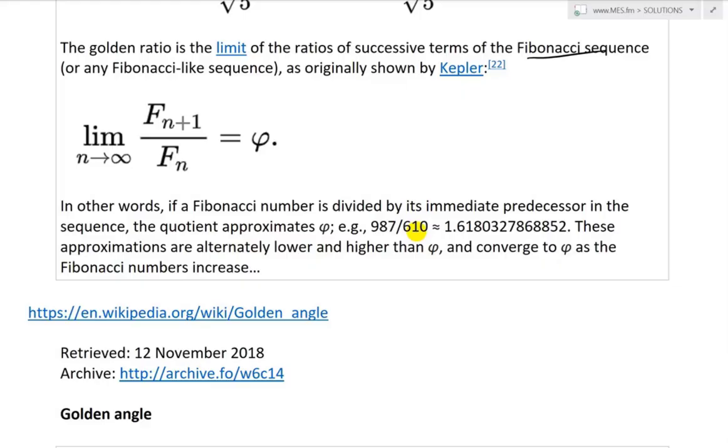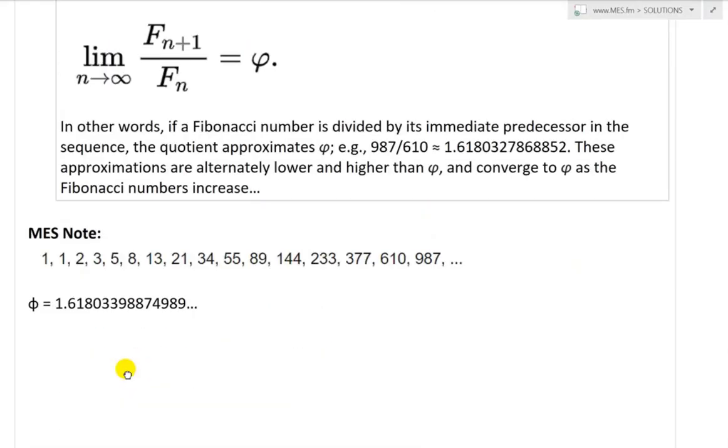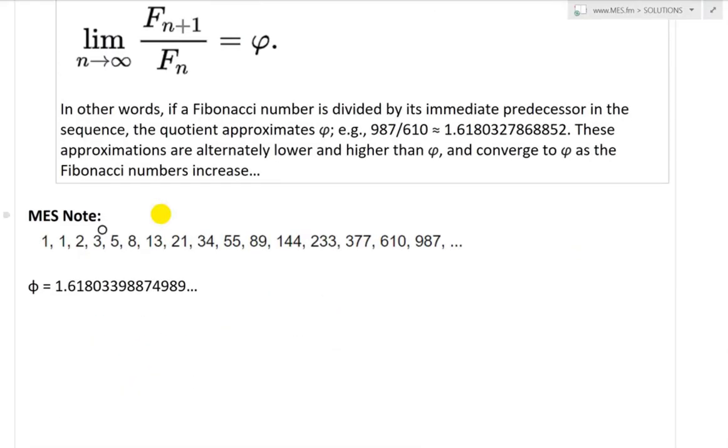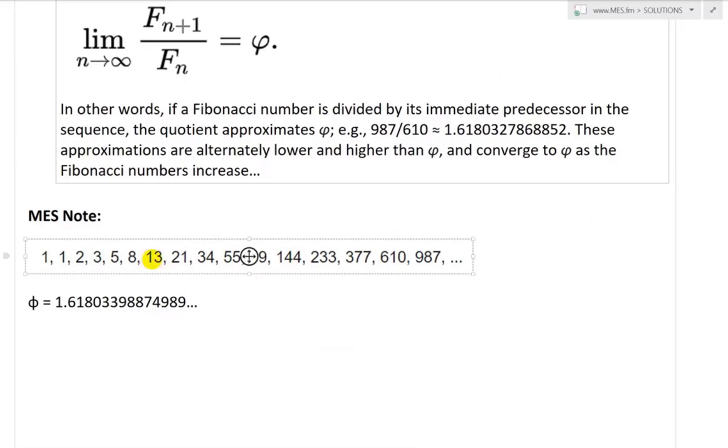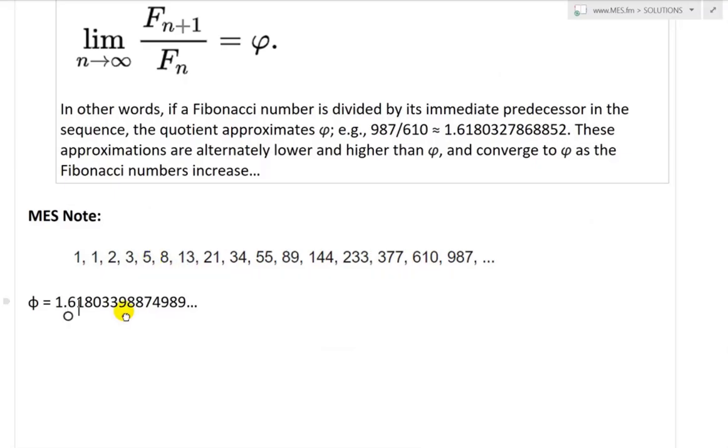So these approximations are all alternately lower and higher than phi, and converge to phi as the Fibonacci sequence increases. So yes, they alternate. That's pretty amazing. Let me just type that in over here. I just want to illustrate this further. So here's the Fibonacci sequence, and here is phi. Let's see what happens when you do the terms.